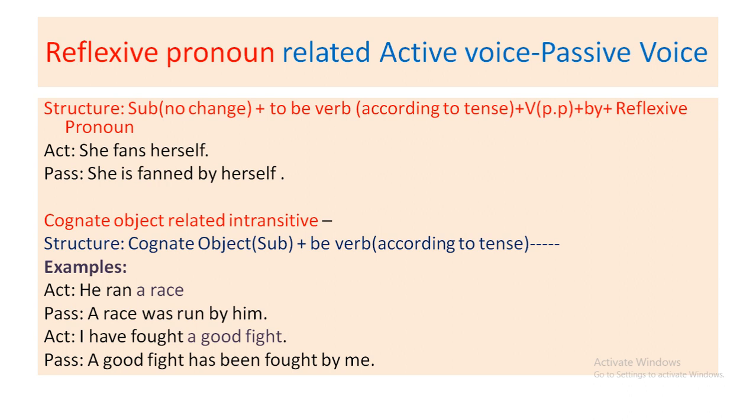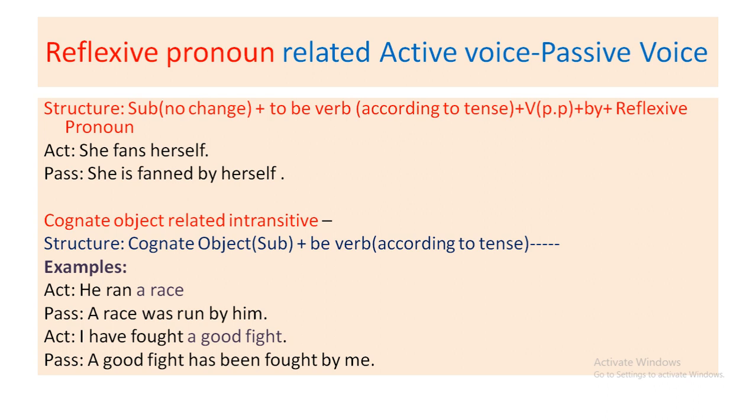To make it passive, you have to remember you won't change the subject of active voice, as you have to change from active to passive, subject and object, verb, everything. But this is the exceptional rule. So you have to be very careful to change this. Here I have added structure for your clear perception. Subject, no change, to be verb according to tense, verb past participle form, by plus reflexive pronoun.